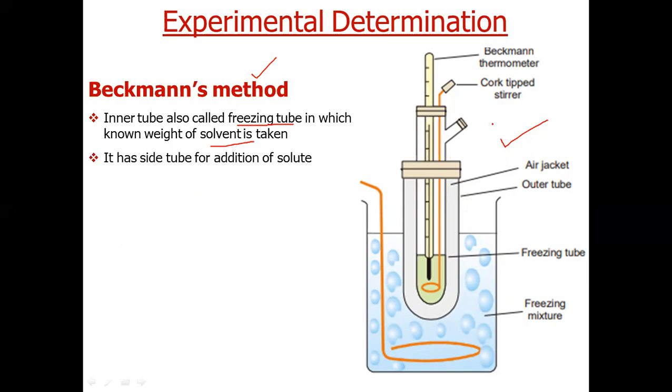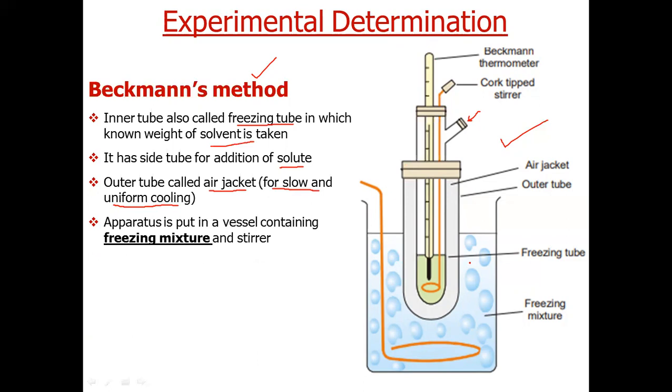Then it has a side tube. This is the side tube from which we can add solute to make it a solution, because we have to calculate the freezing point of pure solvent as well as the freezing point of solution. Now this whole tube is put in an outer tube called an air jacket. Its function is slow and uniform cooling.